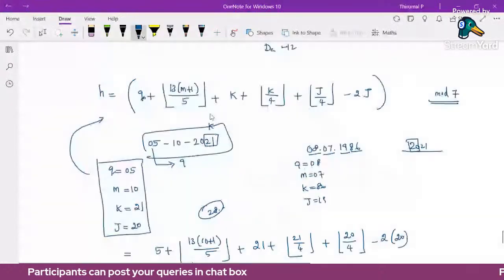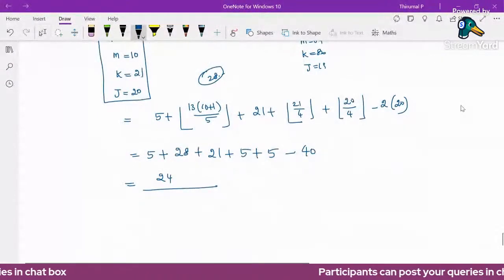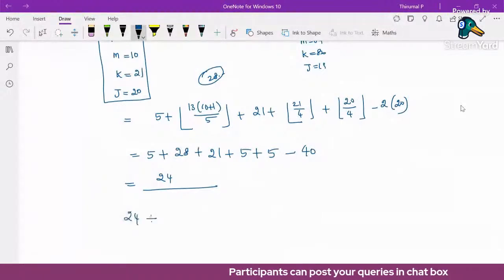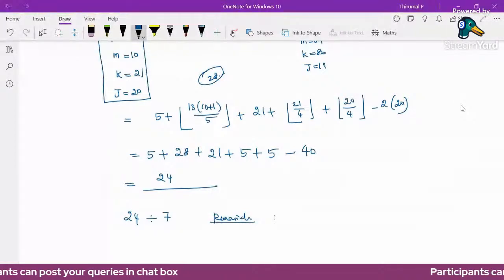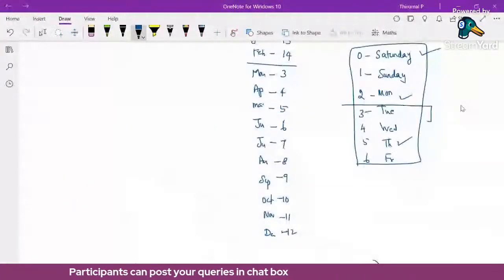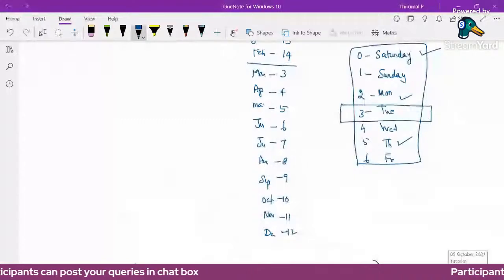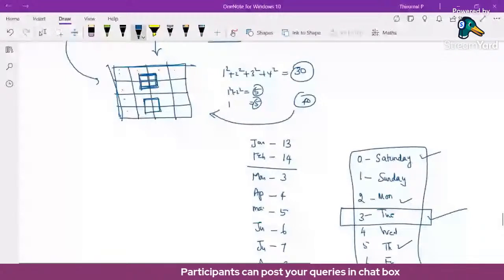Now we'll go to this step, modulo 7. Modulo 7 means just dividing by 7. So 24 divided by 7. What is the remainder here? 3 times 7 is 21, so 22, 23, 24. 3 is the remainder. Here 3 is Tuesday. So the day is Tuesday, and the answer is Tuesday. So using this formula, we can find any date. This is Zeller's formula.